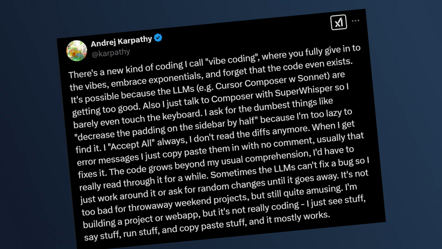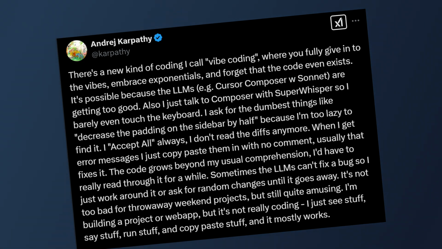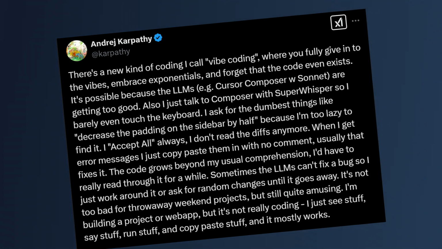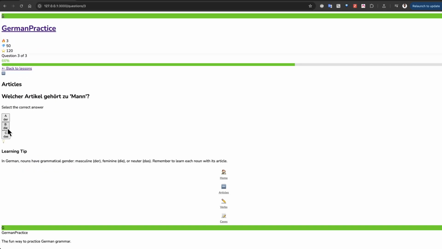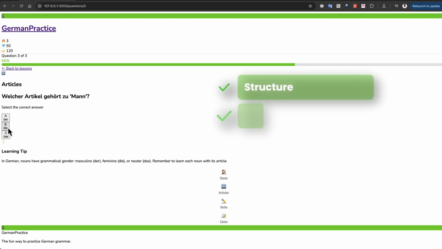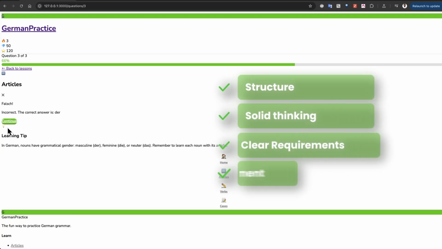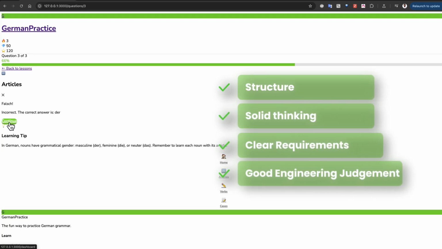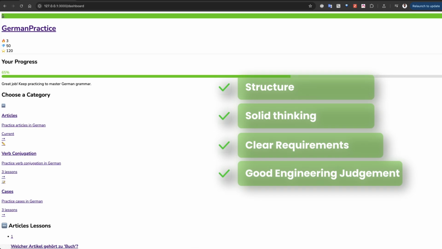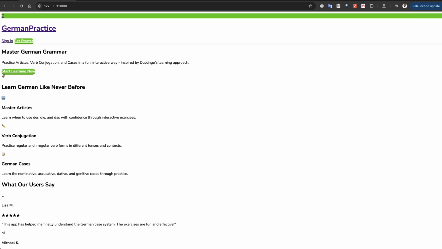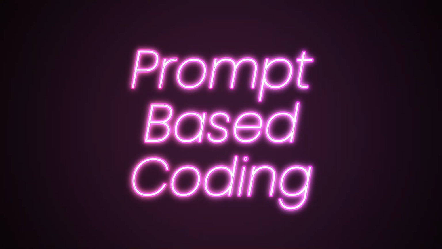Even that viral post by Andrej Karpathy about coding with voice was often taken out of context. He's a world-class engineer. He has deep intuition about what to ask for and how to structure the request. So the truth is, vibe coding can be powerful, but only if you bring the structure. You need solid thinking, clear requirements, and good engineering judgment. It shifts the skill from writing syntax to writing the architecture and validating the output. If you can't define it clearly, the AI can't build it well.